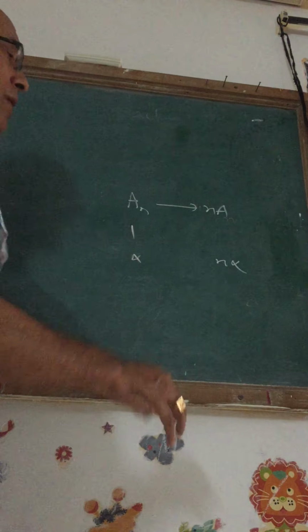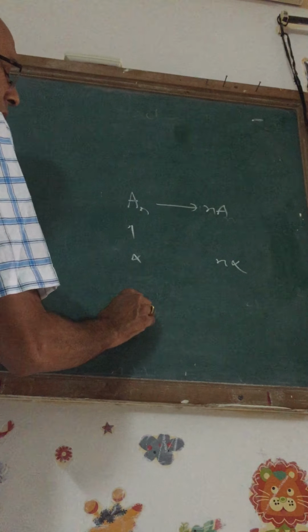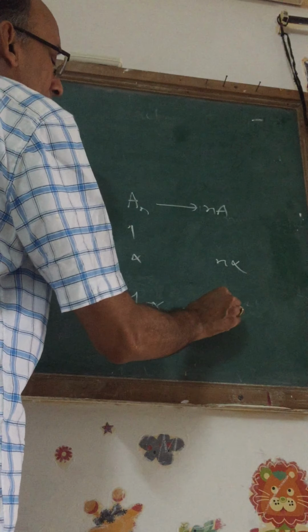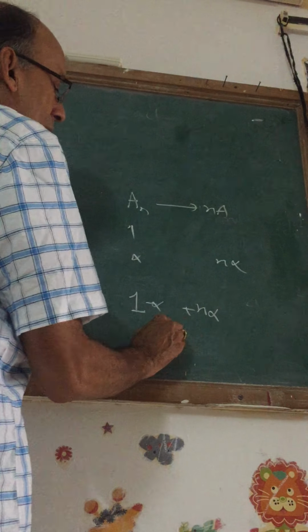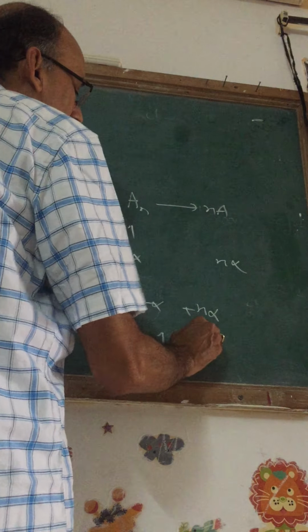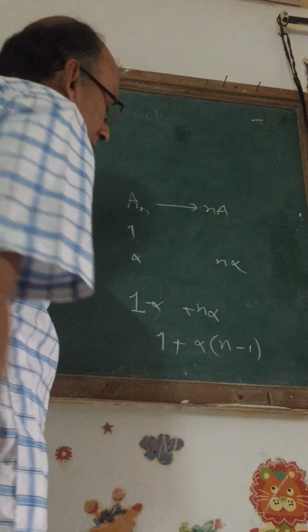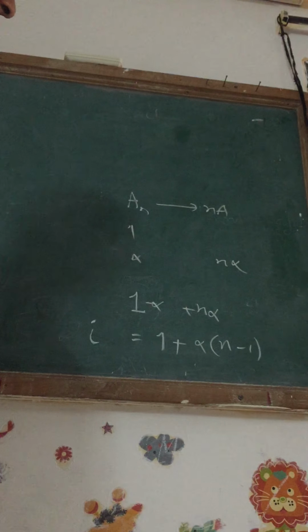So total number of particles before dissolution is 1, but after dissolution 1 minus alpha of A will be left out and n alpha of individual particles which got separated will be available. So it is equal to 1 plus alpha into (n minus 1). That is called the total number of particles after dissolution.